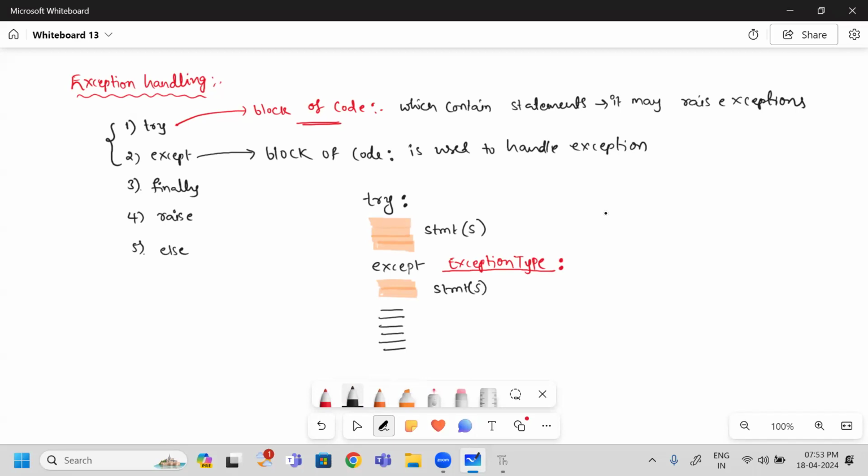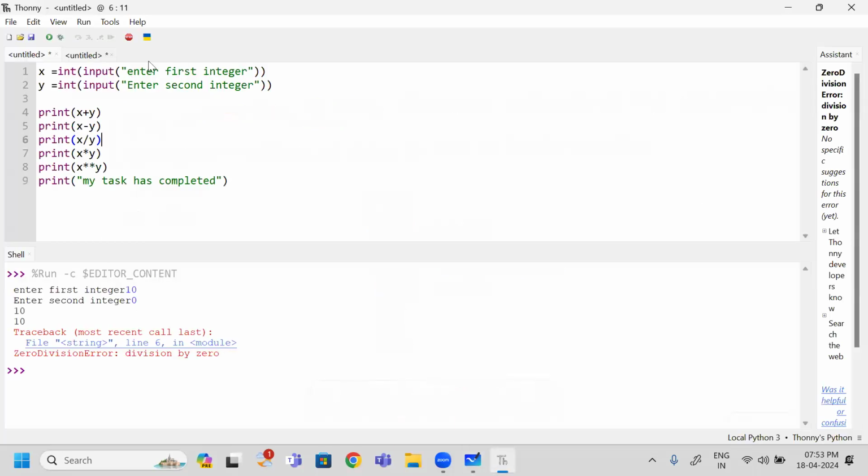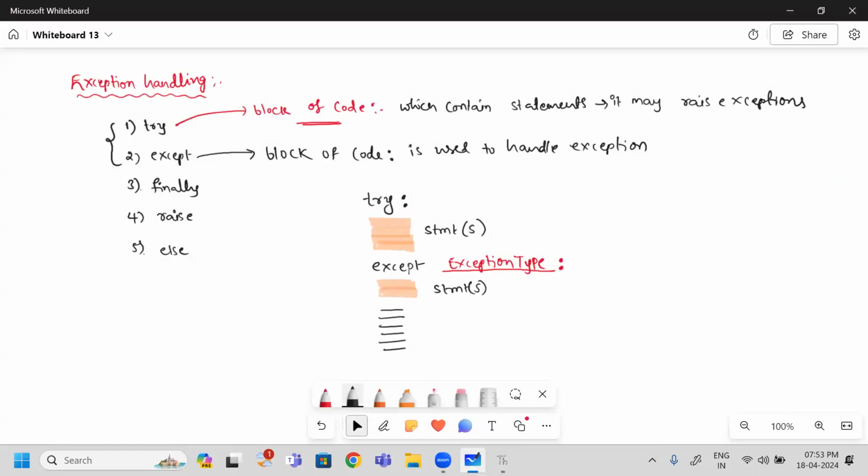Now I am going to write this program. So here, among these lines, which line has generated the exception? The sixth line. So can I consider this as an exception statement or not? Yes. So when it is an exception statement, where can I write this code? Inside the try block.